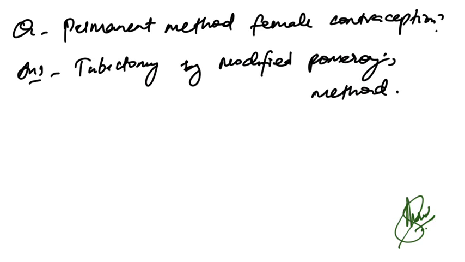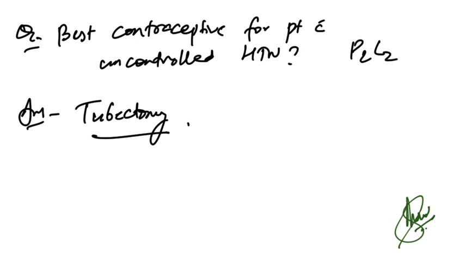Permanent method of female contraception. So tubectomy with modified Pomeroy method. This is the correct answer for permanent method of contraception. Now best contraceptive for patient with uncontrolled hypertension with P2L2, that is tubectomy. And OC pills will be contraindicated with uncontrolled hypertension.